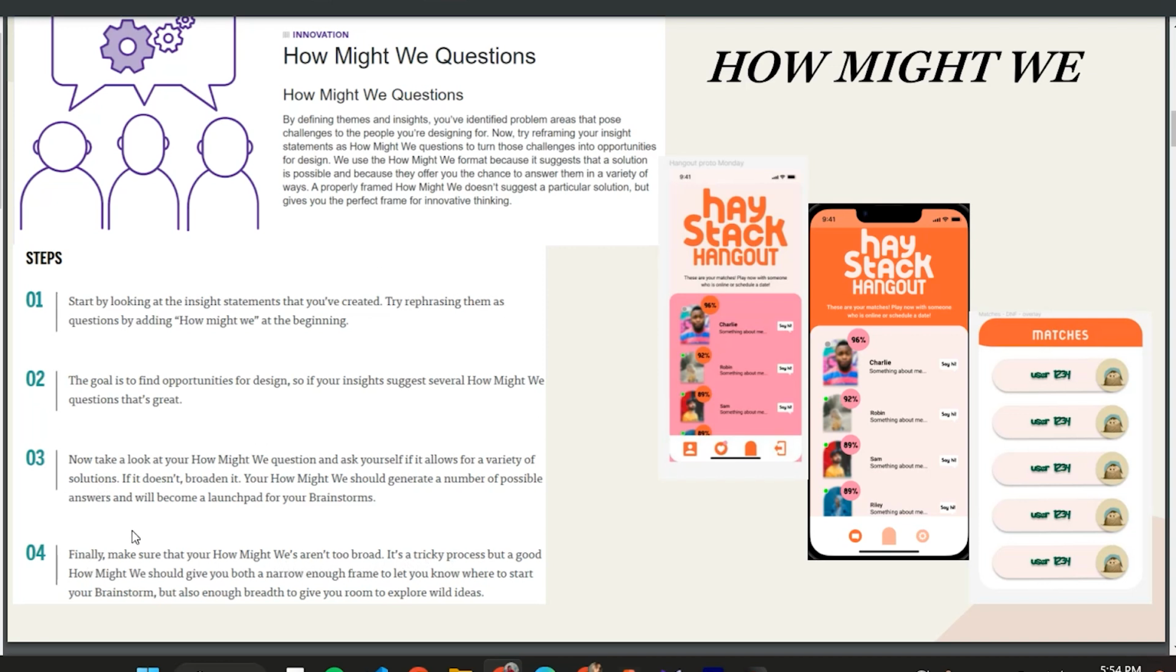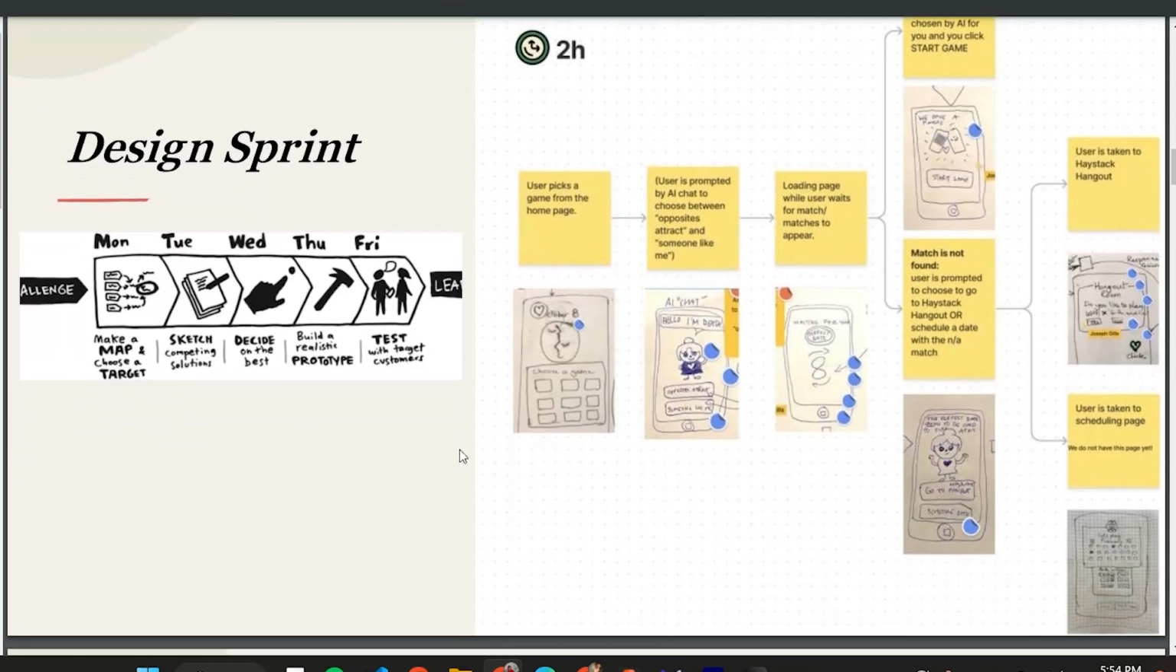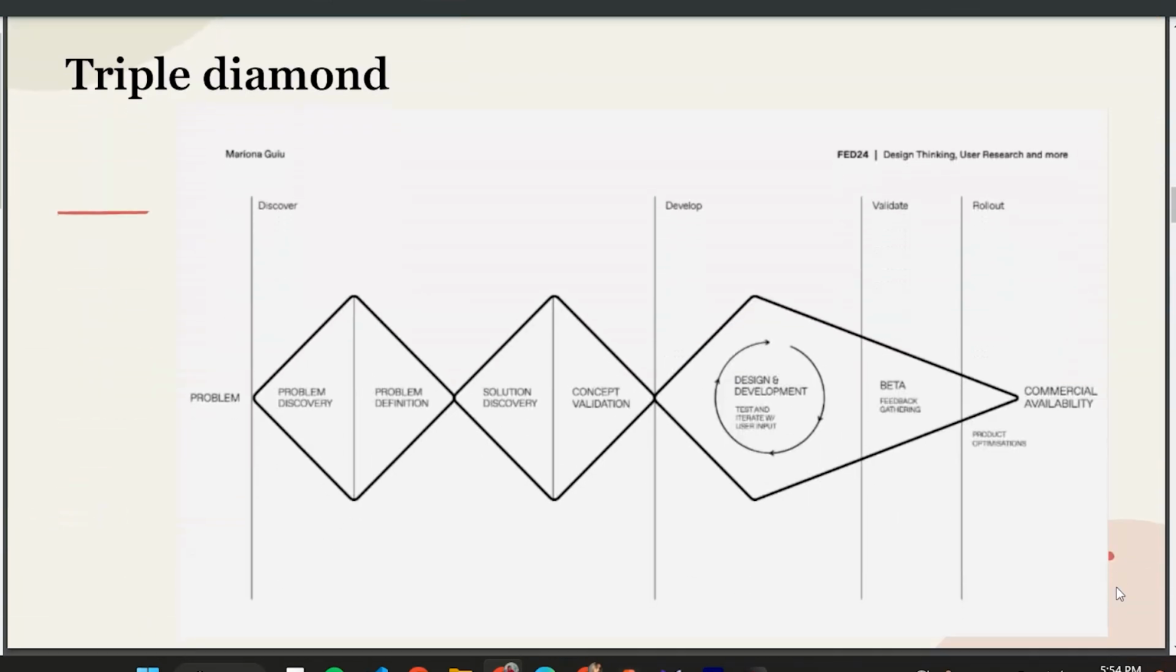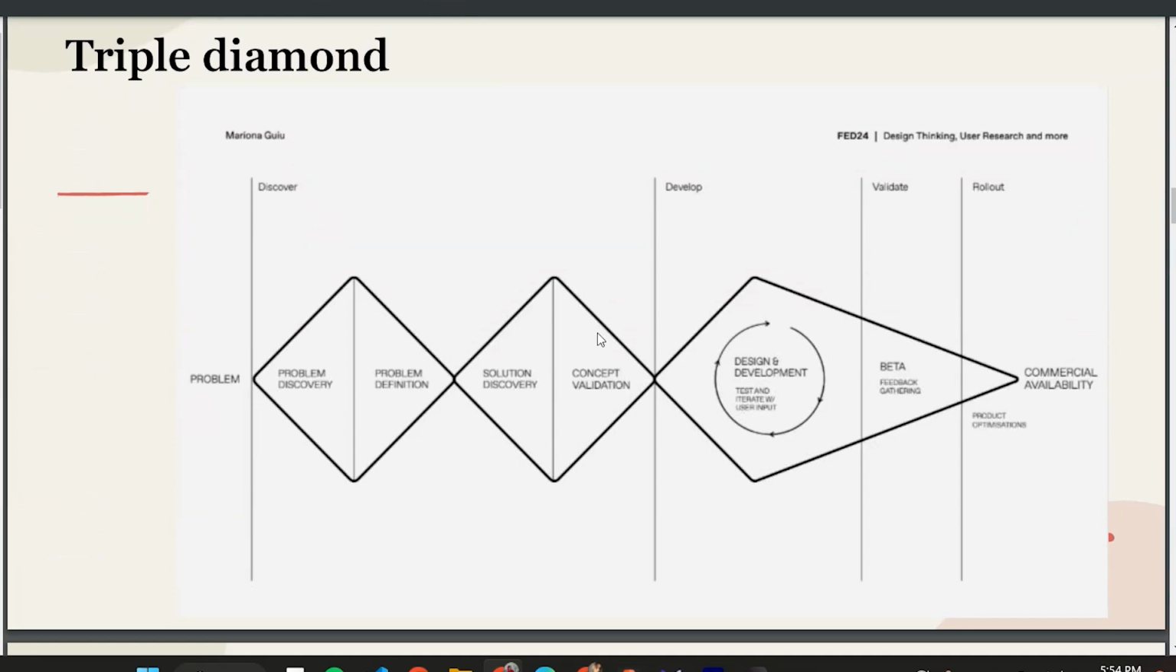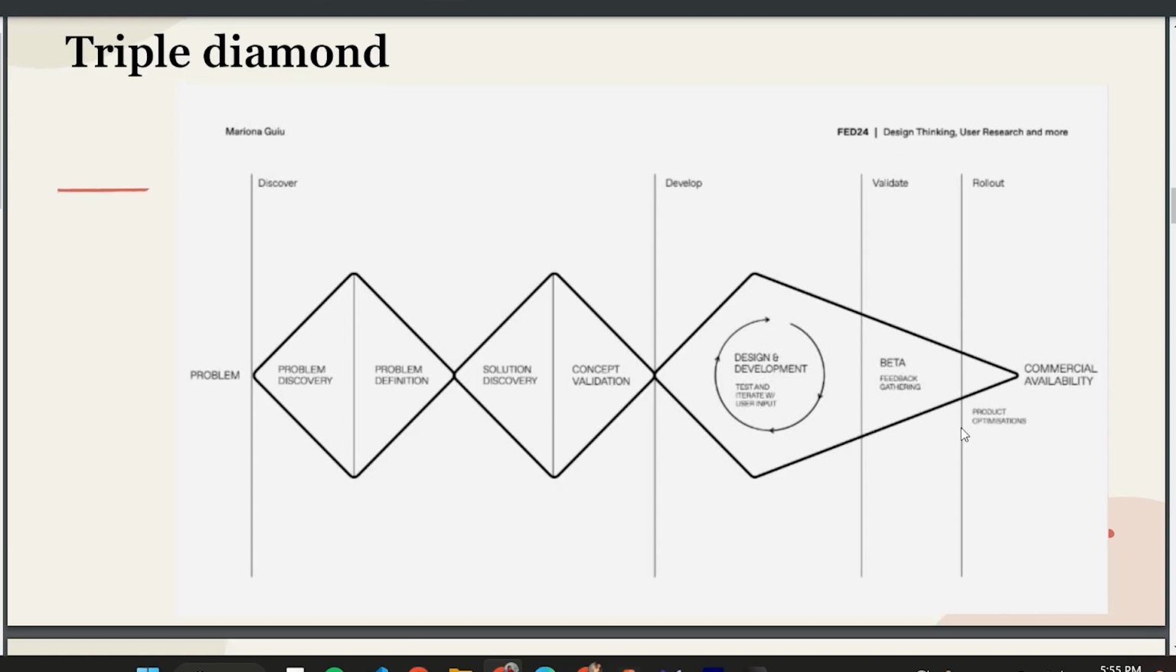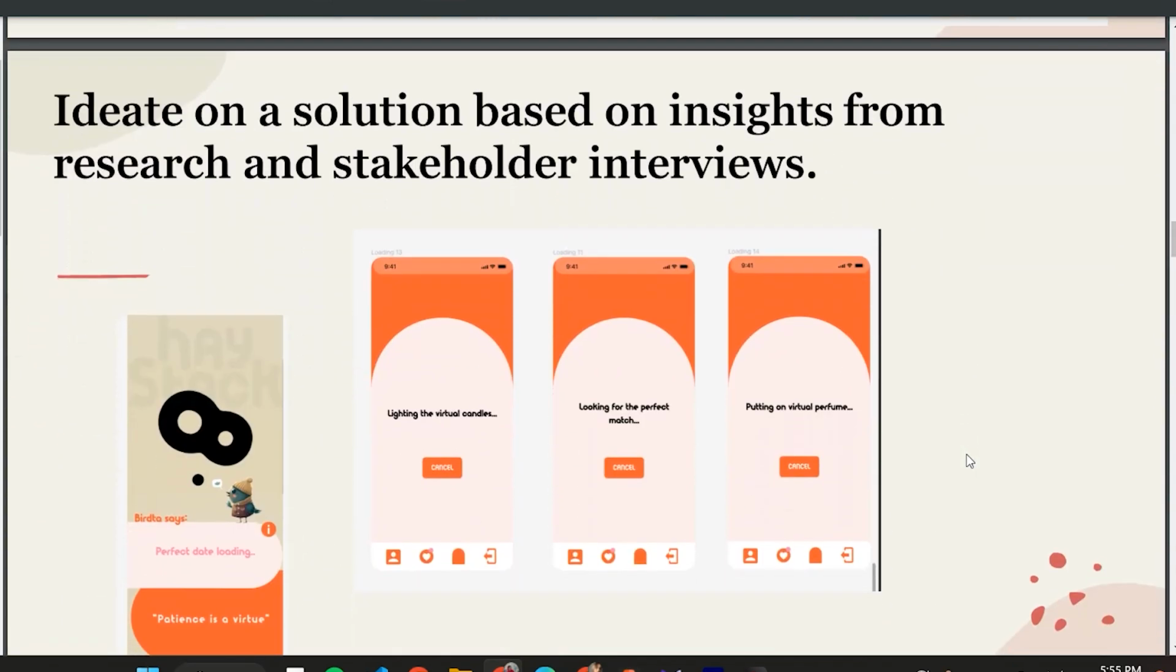For example, how might we display or not display the matches was our challenge and came with a variety of solutions. We used sketches and, by voting, decided on them. We iterated through discovering the problem, defining the solution, developing, and validation. And we did this many times on many details.